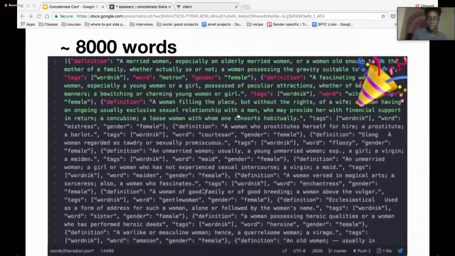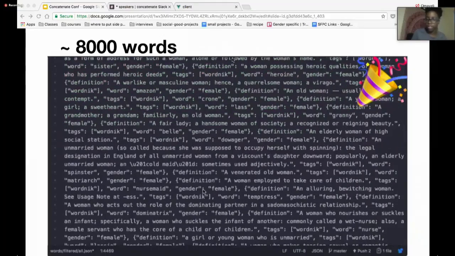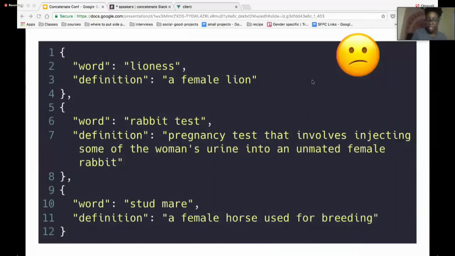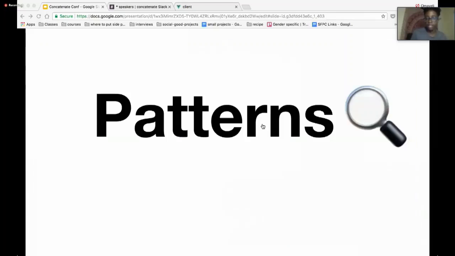But when I went through the list of words, there were some words in there that I didn't want. There were words like lioness, like rabbit test, there was studmare, which I don't know what that means. There were a lot of animal words and a lot of words that I didn't want. So I decided I would look for patterns in the incorrect words so I could find a way to remove them.